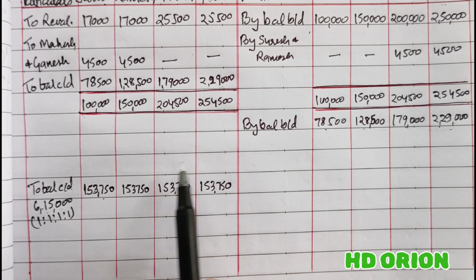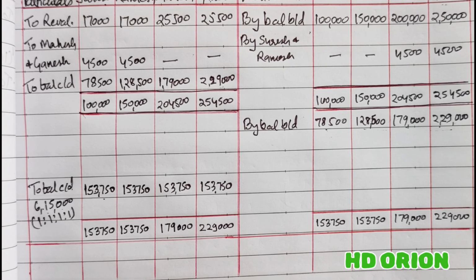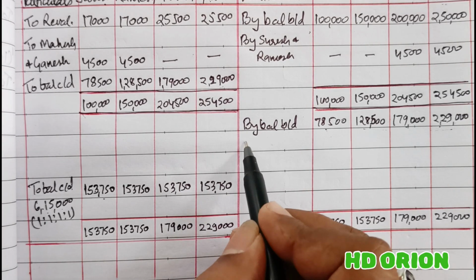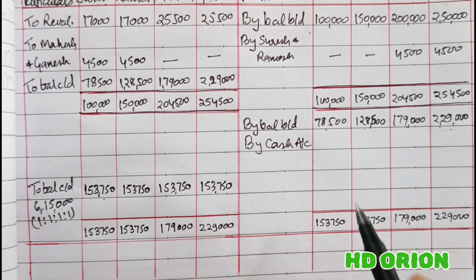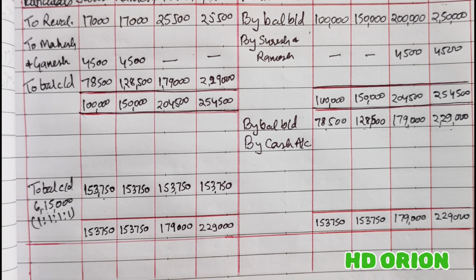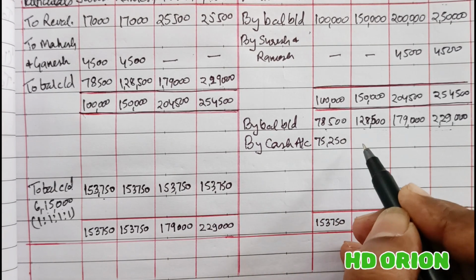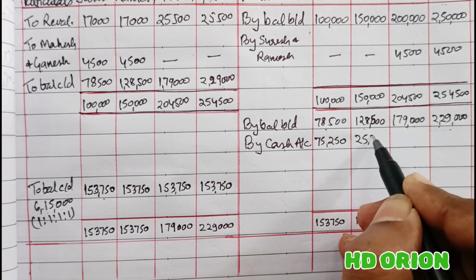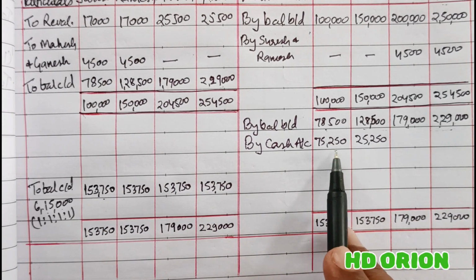Now we will balance the things. This balancing amount will be in the form of cash as asked in the question. So when we balance it, we get by cash account the balancing figure. Instead of writing current account, we have to write cash account, and it is 75,250 and rupees 25,250. Means Suresh and Ramesh will bring in cash.